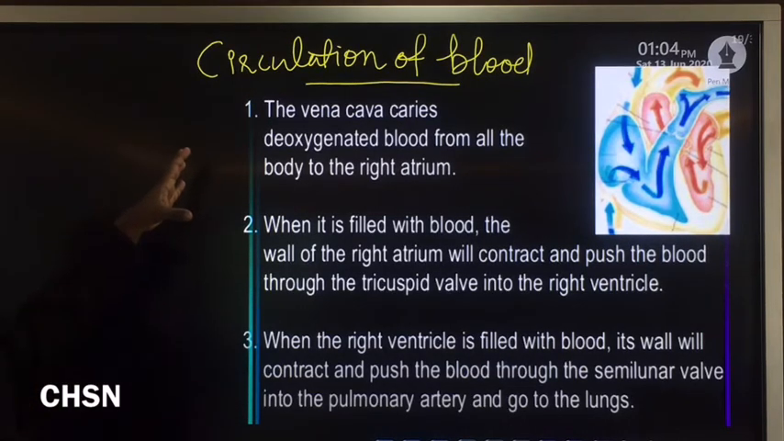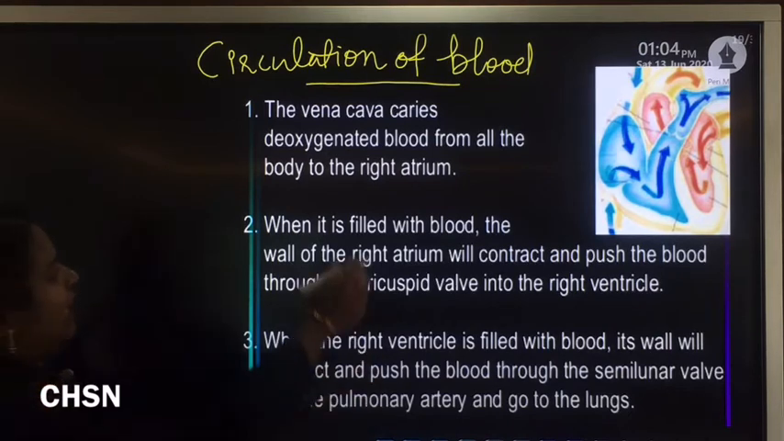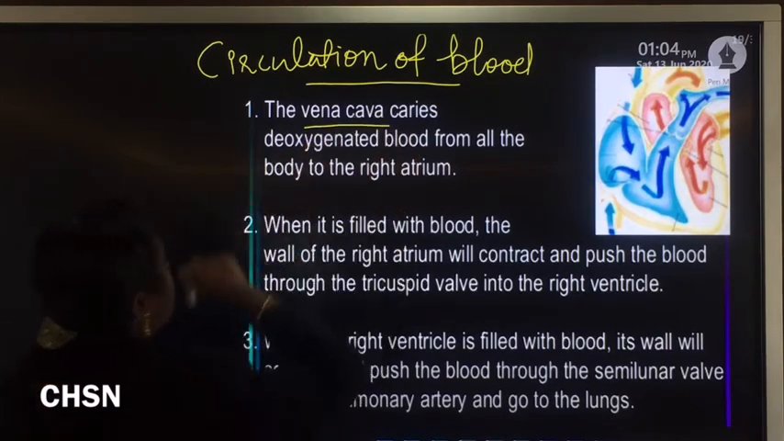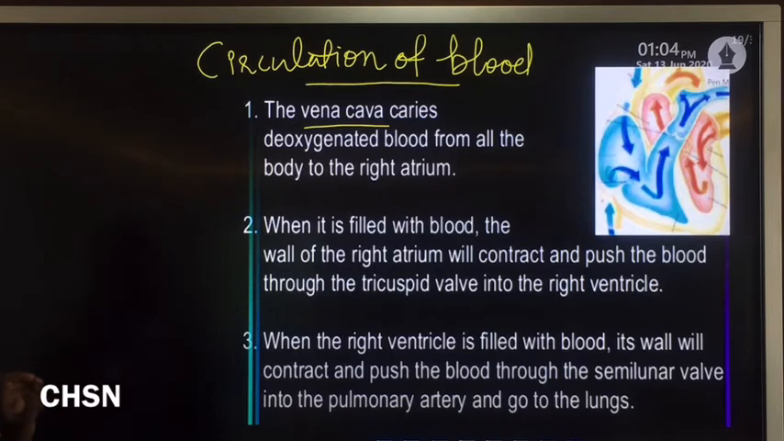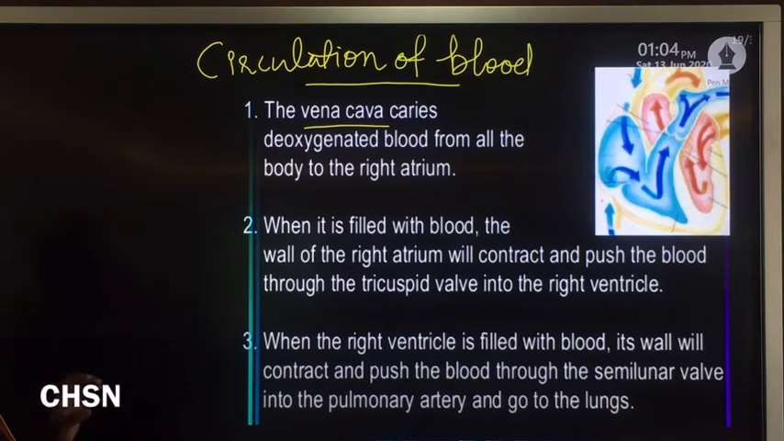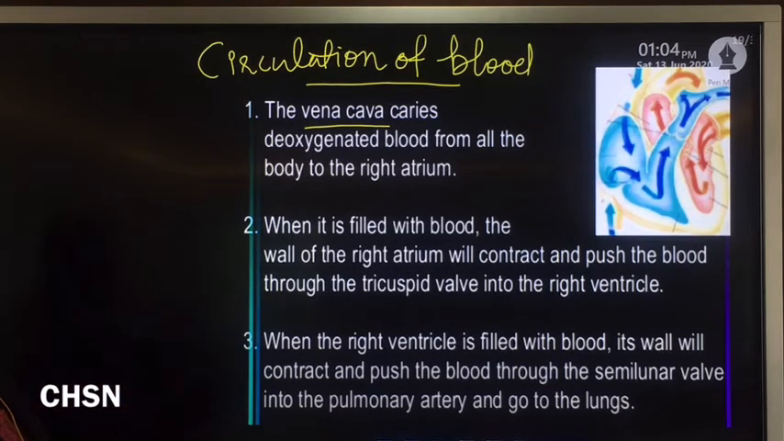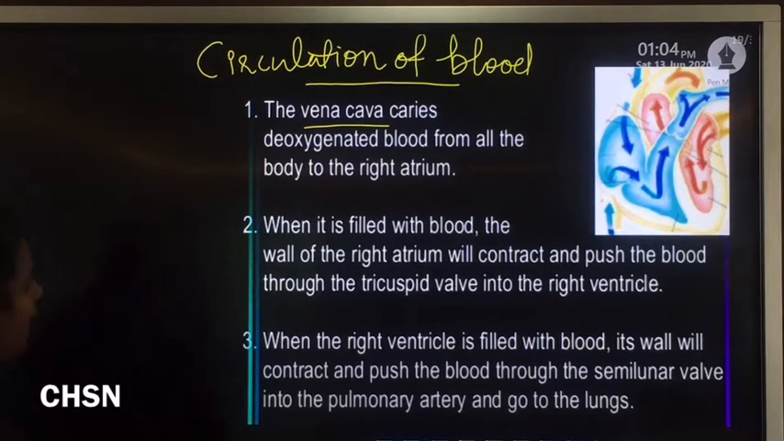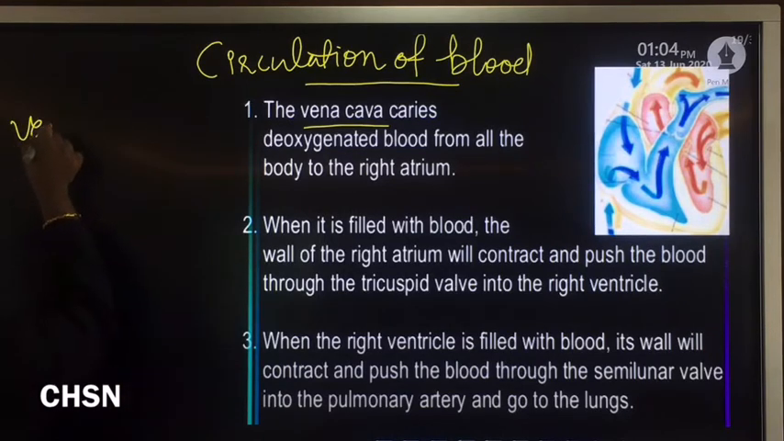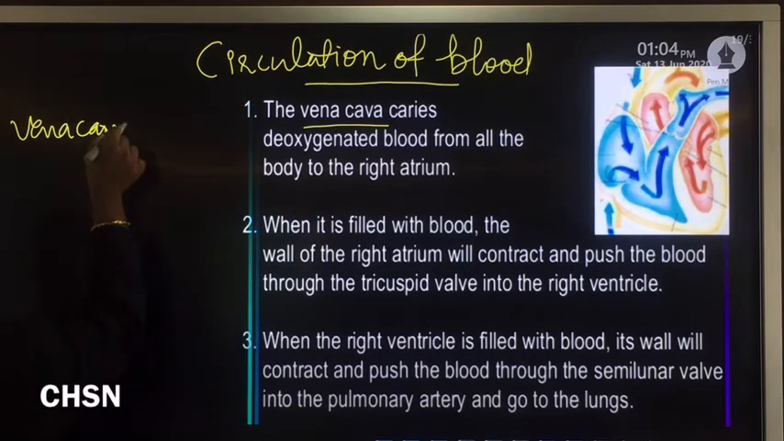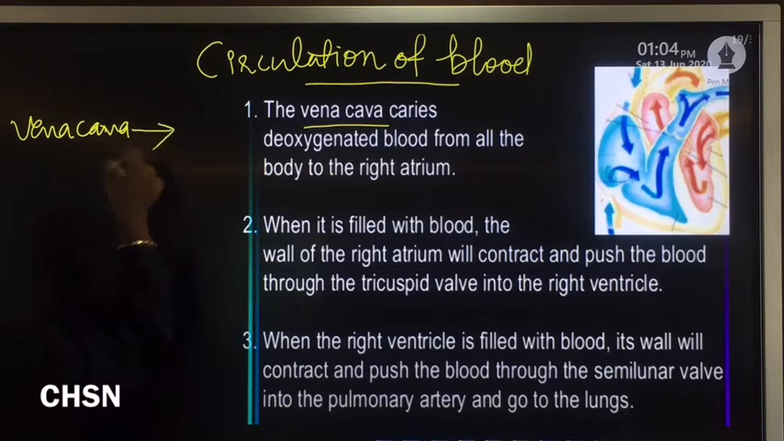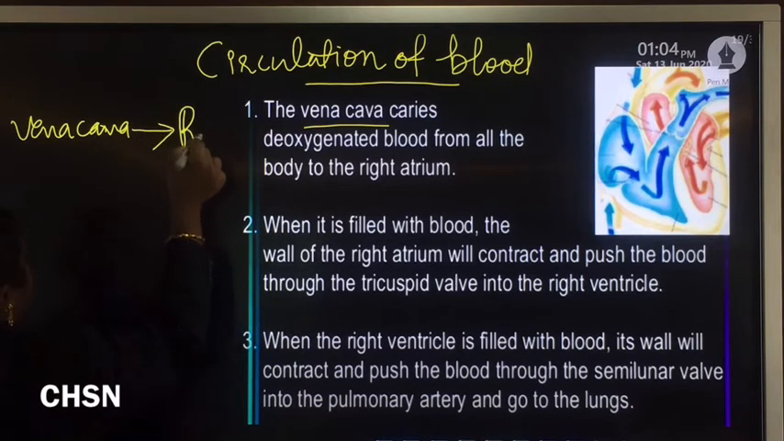So the first step, as I already explained: the vena cava, inferior as well as superior vena cava, carry deoxygenated blood from all body parts and pour that blood to the right atrium.